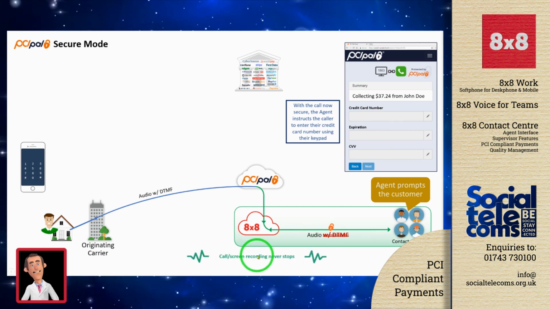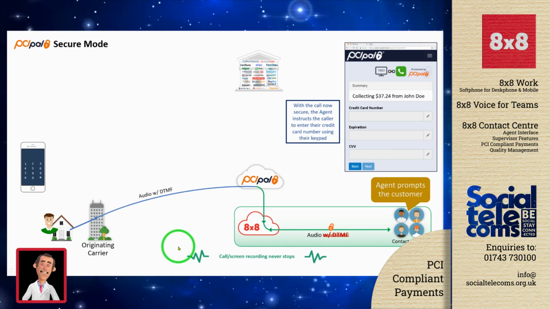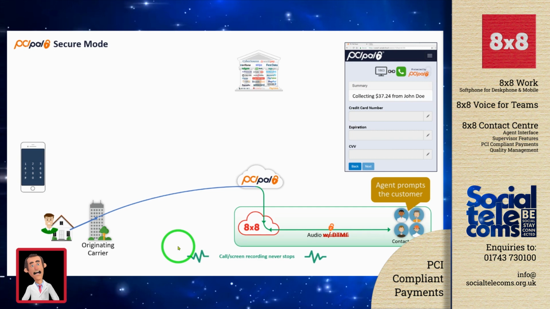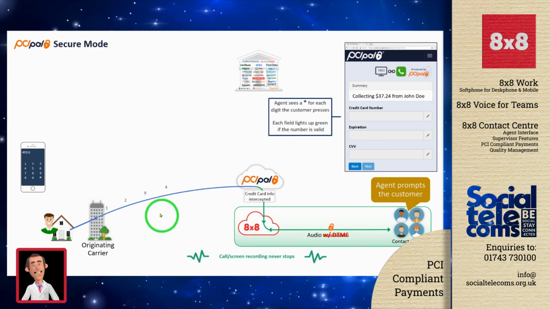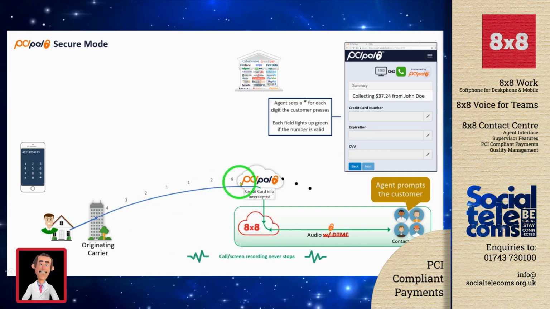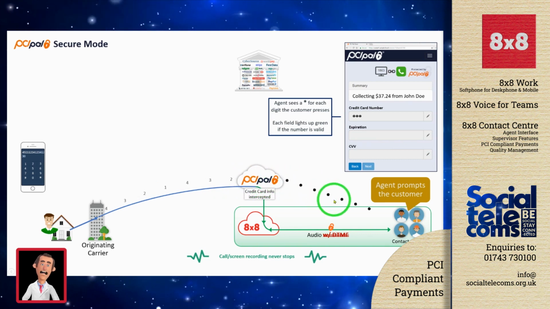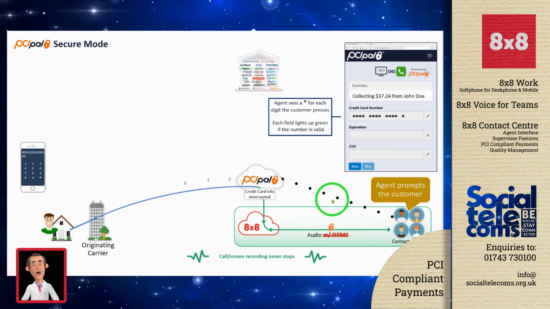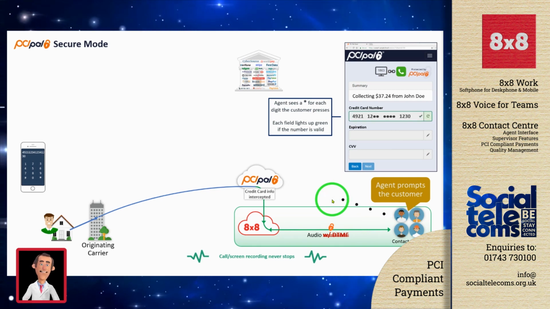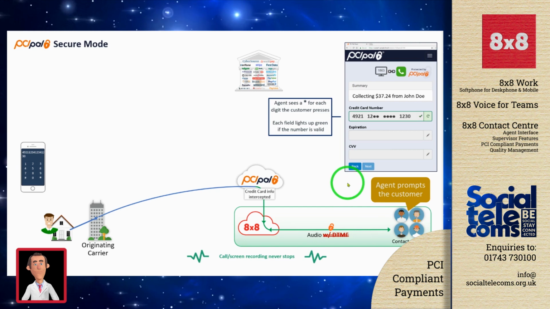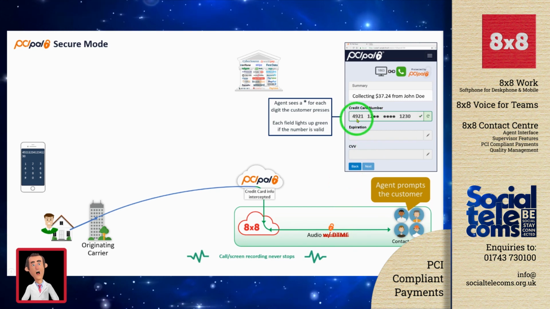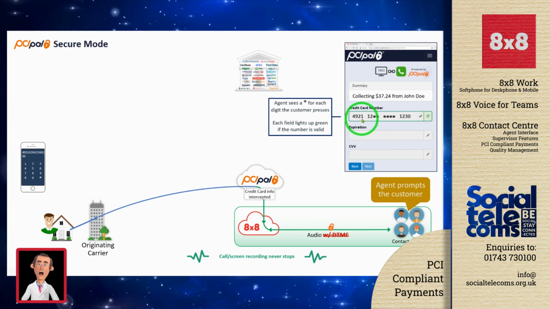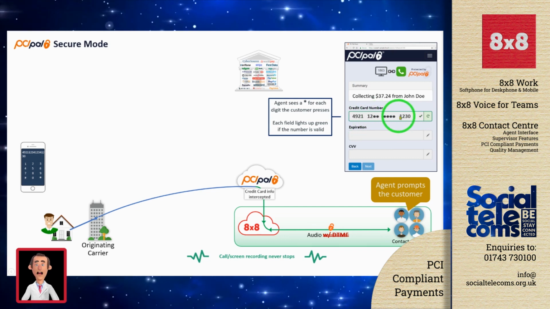Call and screen recording never has to pause in this process. The caller can now start to enter their card details via the telephone keypad, and we can see those digits streaming into PCI Pal. 8x8 is getting redacted versions of that data. The agent will just hear random DTMF noises as a confirmation signal. What we see in the Agent Assist window is that card data being entered, but it is fully redacted. The agent would just receive an asterisk for each of those digits.